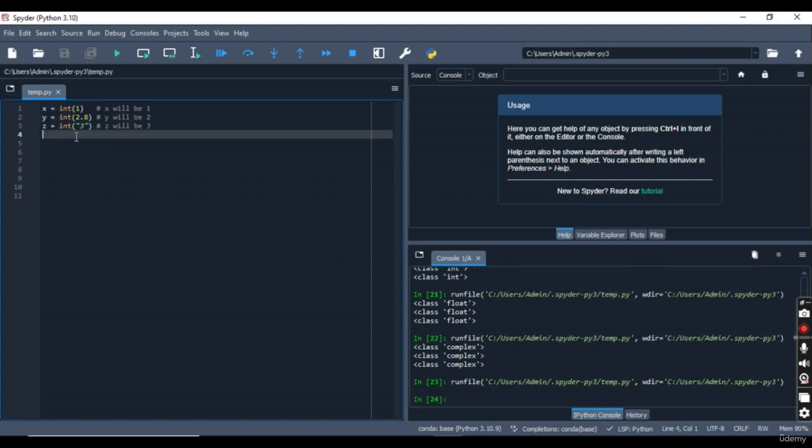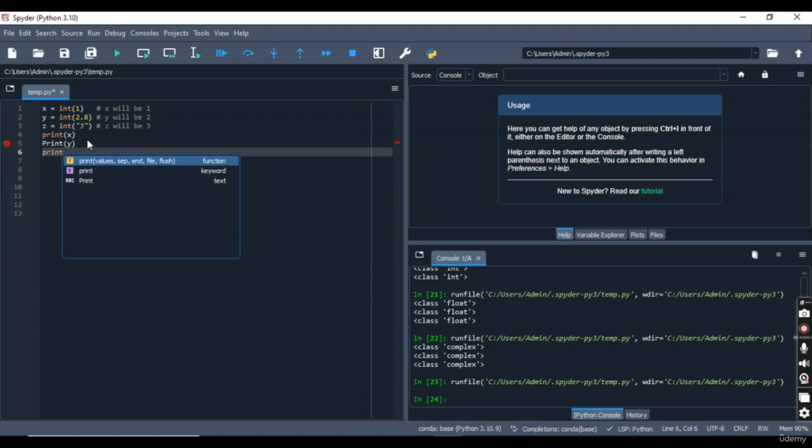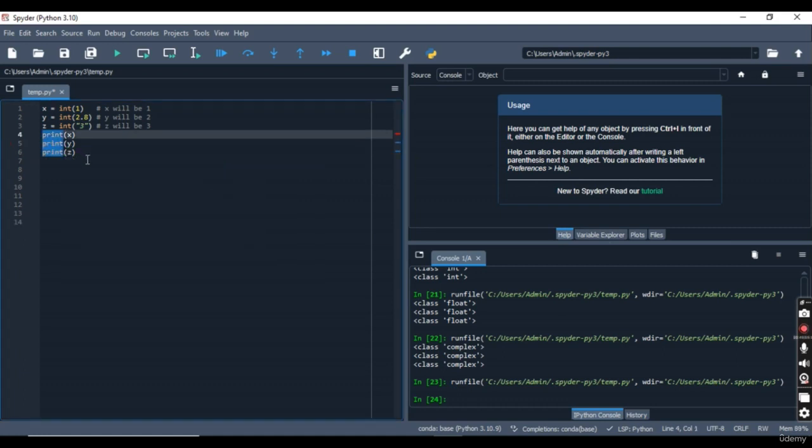Now I'll just print x. Print y. Print z. So this is a perfect code. I'll just print. You see 1, 2, 3 has been printed.